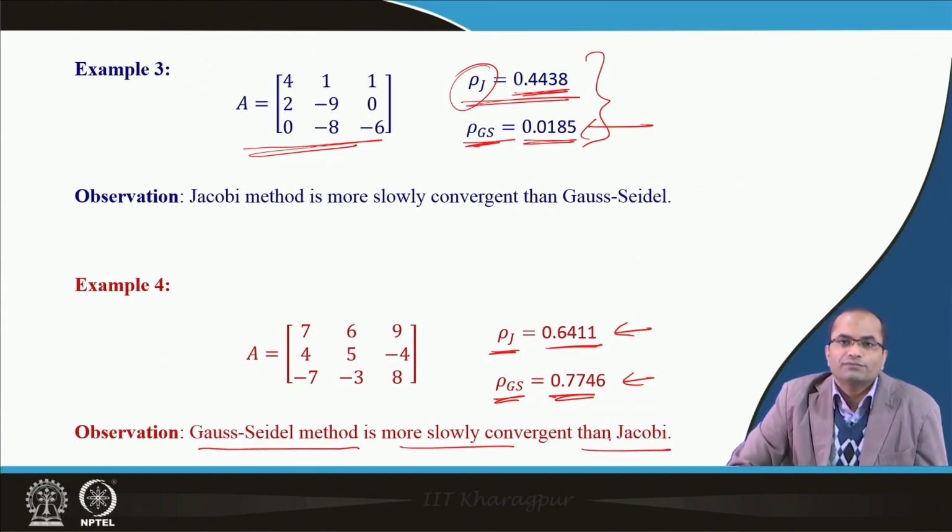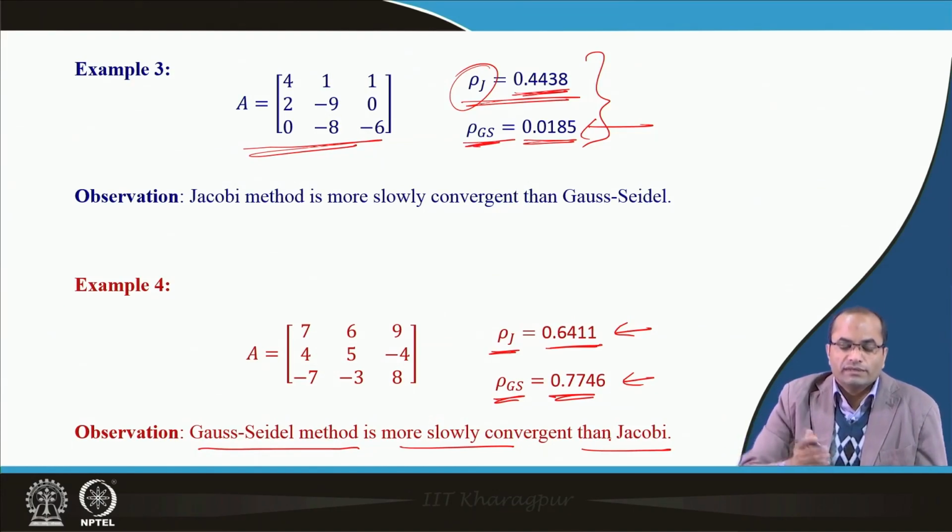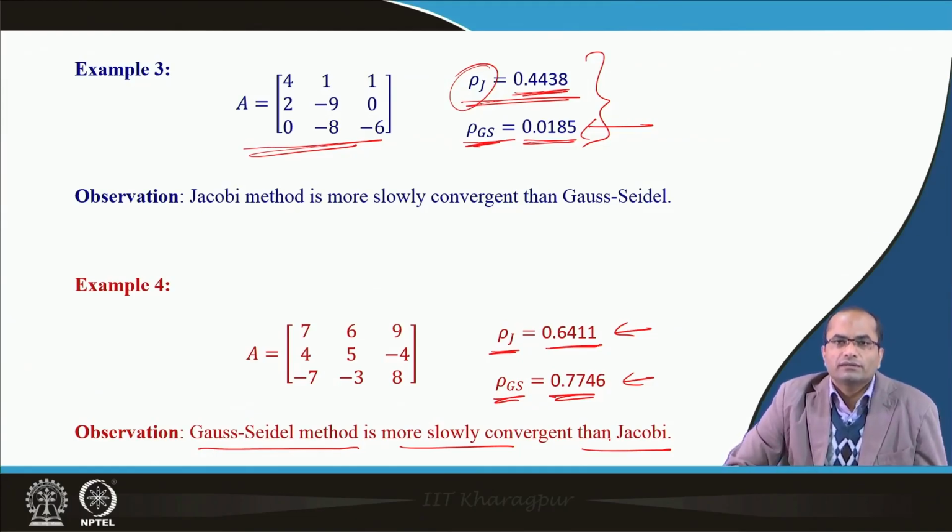So, what we have seen in these 4 examples: in one Jacobi converges, in another Gauss-Seidel converges, in one the convergence of the Gauss-Seidel is faster, whereas in another the convergence of the Jacobi method is faster. So, in general we cannot tell, looking at the coefficient matrix, whether it will converge or not. Convergence can be seen just if we observe that it is diagonally dominant; otherwise we have to compute the spectral radius of the iteration matrix and then we can analyze the speed of the convergence.